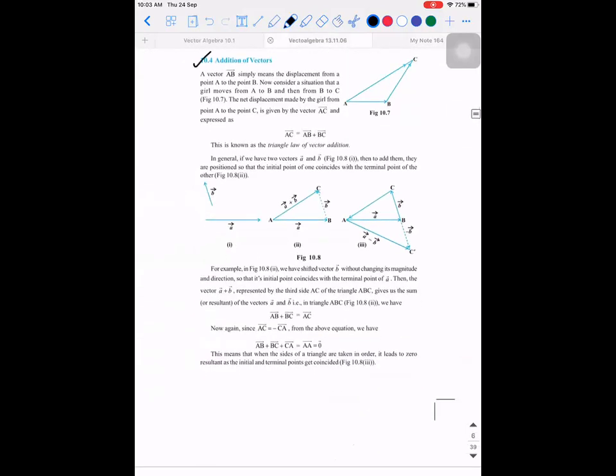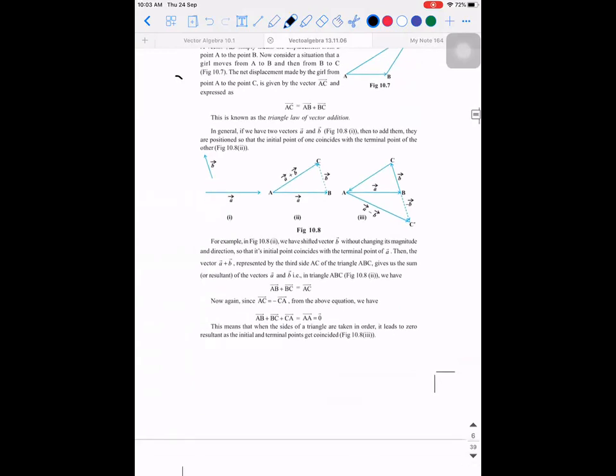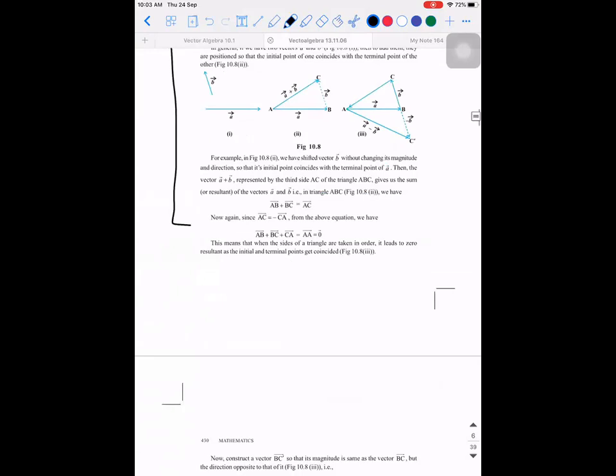Now, next is addition of vectors. I'm not going to explain the whole story. If A vector is given as 2i cap plus 3j cap, and B vector is given as 5i cap minus 2j cap, and I ask you to add them, what will you do? If I give you 2x plus 3y and 5x minus 2y and ask you to add them, you add both the x terms and the y terms, right? Similarly, what are we supposed to do here?